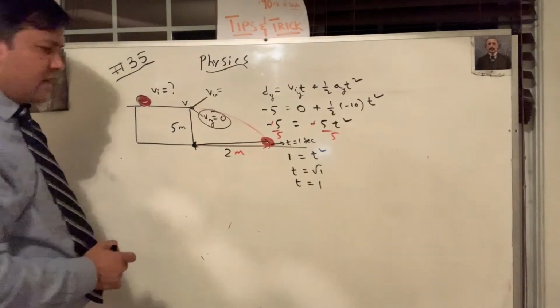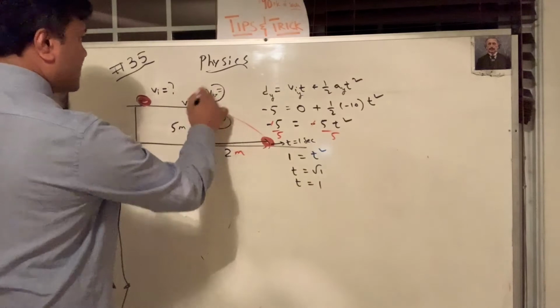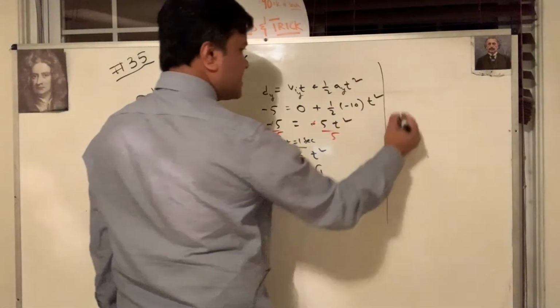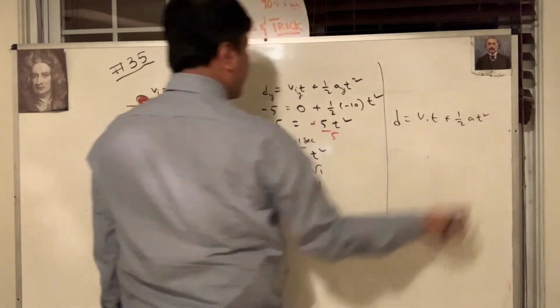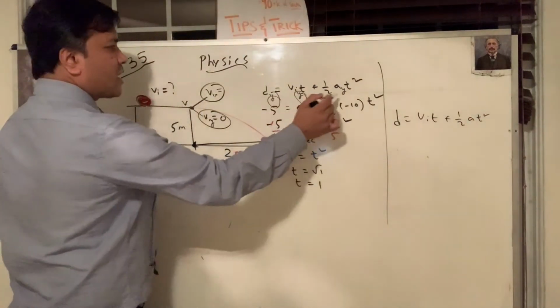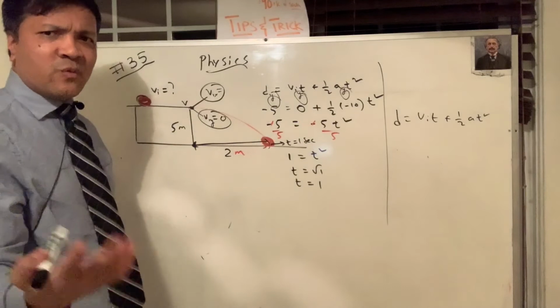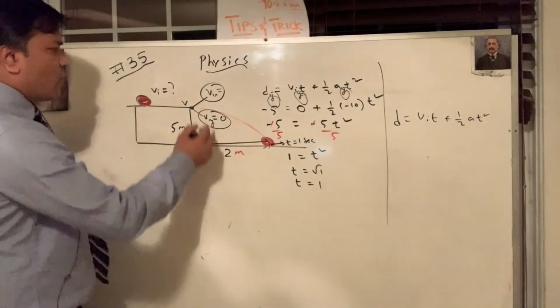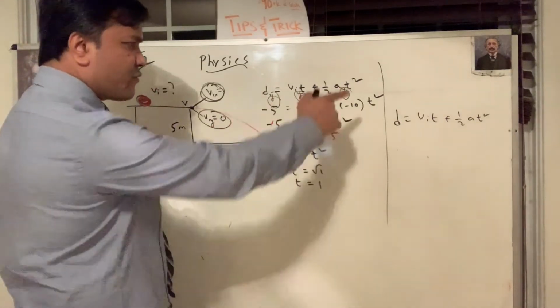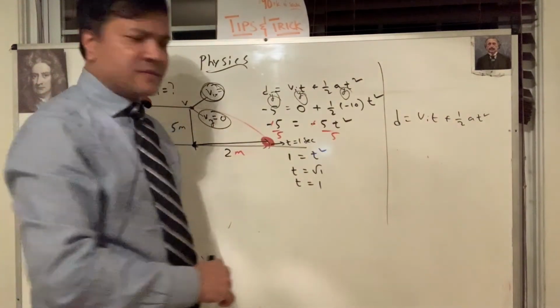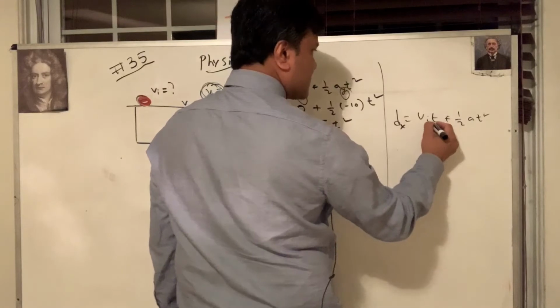As simple as that. Now, I want to find the initial velocity. How can I find it? d is equal to v t plus half a t squared. In the previous case, we used the y component. Now this time we're going to use the x component. Why the x component? Because I want to find the x component of the velocity.